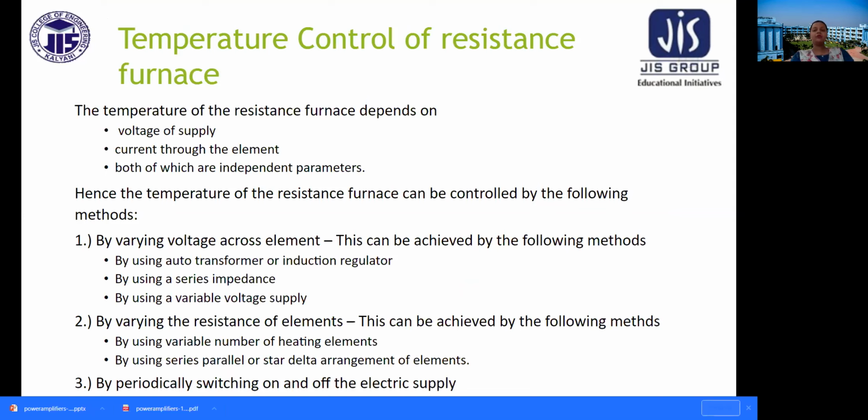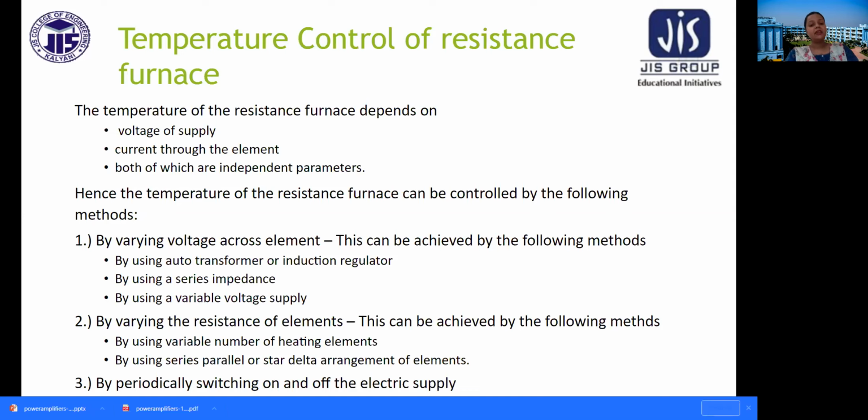Now, temperature control of resistance furnace. How can this temperature be controlled? The temperature of the resistance furnace depends on the voltage of supply and the current through the element, both of which are independent parameters. Hence, the temperature of the resistance furnace can be controlled by the following methods. Number 1 is by varying voltage across each element. This can be achieved by using an autotransformer or induction regulator, by using a series impedance, and by using a variable voltage supply.